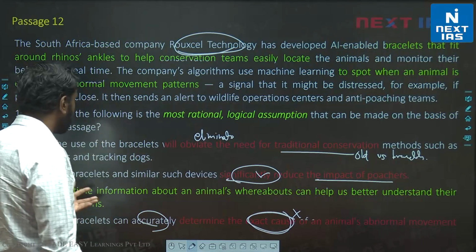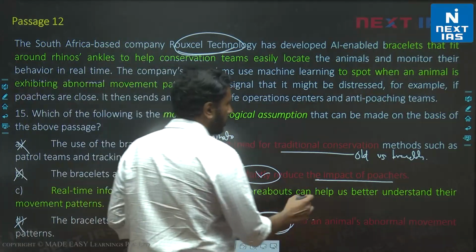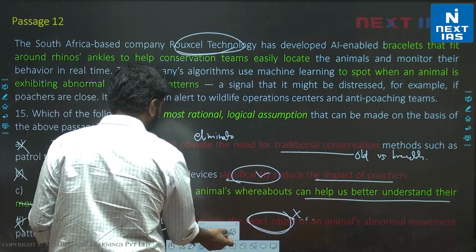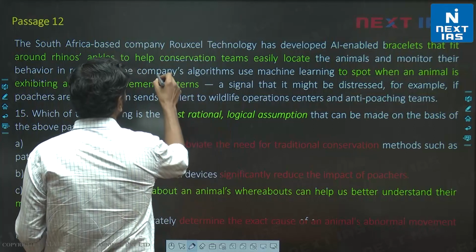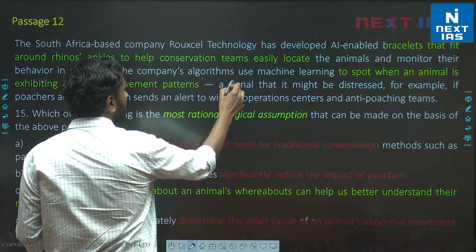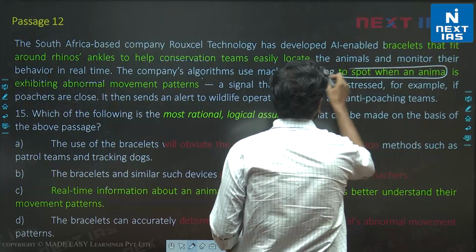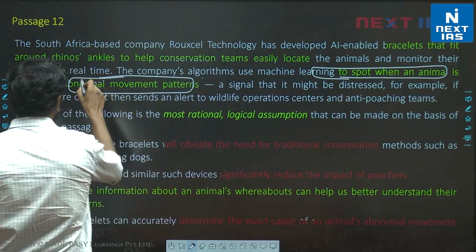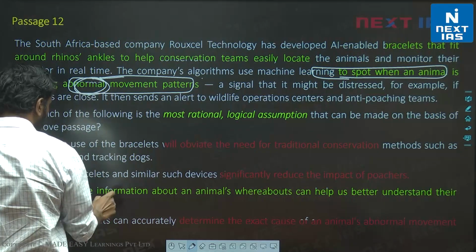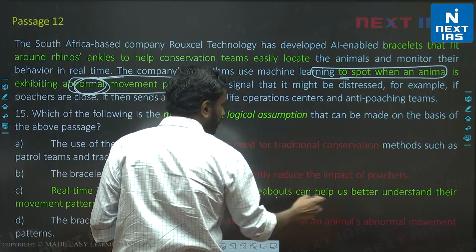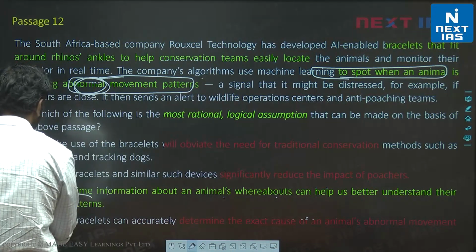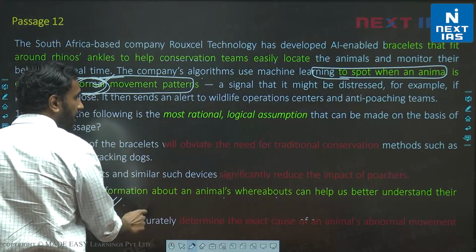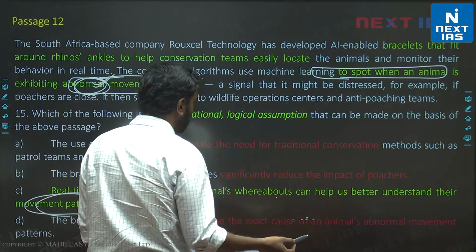So let's look at C. The real-time information about an animal's whereabouts can help us better understand their movement patterns. We are told here that the company's algorithms use machine learning to spot when an animal is exhibiting abnormal movement patterns. So that means normal movement patterns are known to us. This helps us understand the abnormal movement, right?